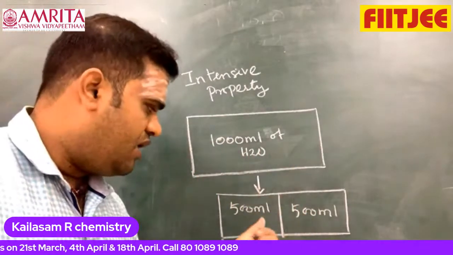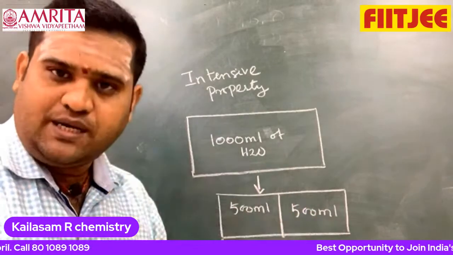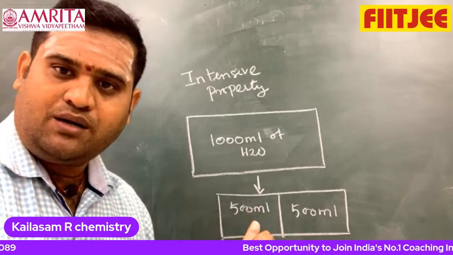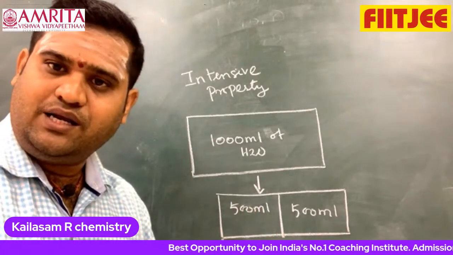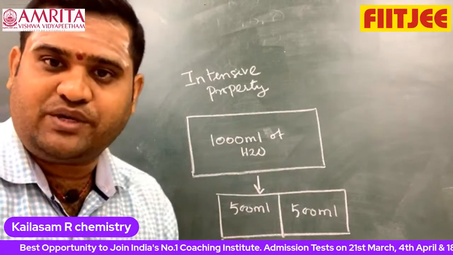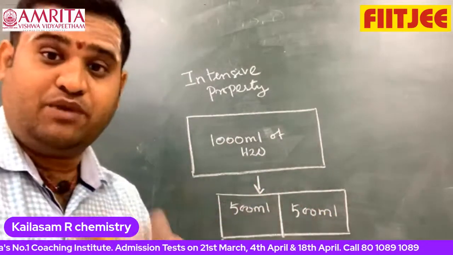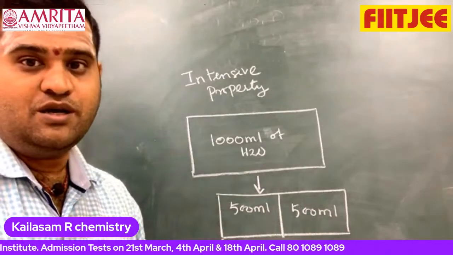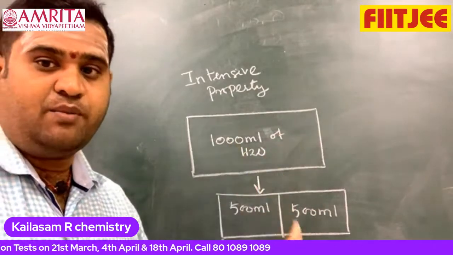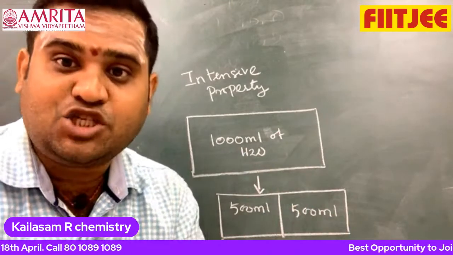Even if I divide it into half, 500 ml and 500 ml, what is the boiling point of 500 ml of water? 100 degrees Celsius. Therefore temperature is an intensive property, it does not depend on the amount. But volume depends on the amount. 1000 ml when divided by half becomes 500 and 500 ml. Therefore volume is an extensive property.